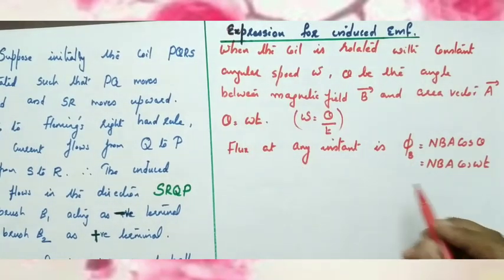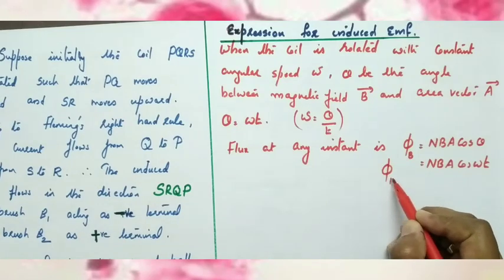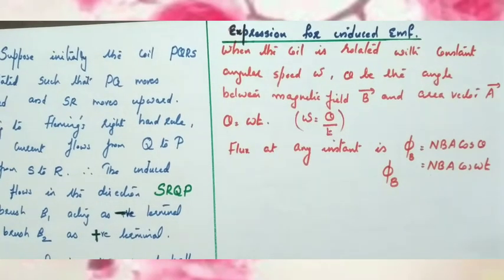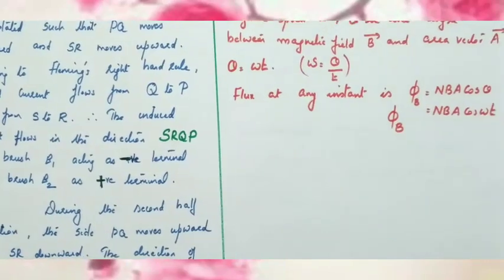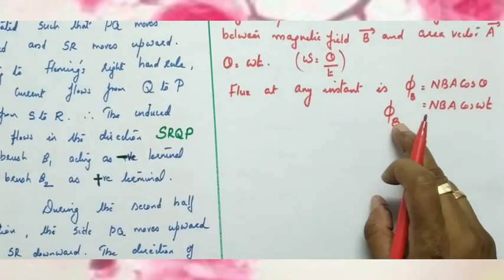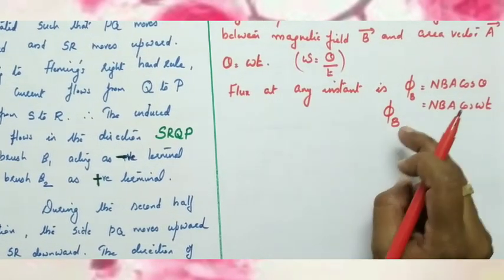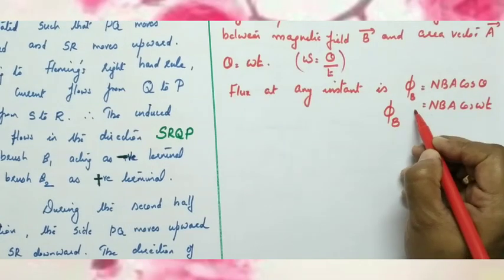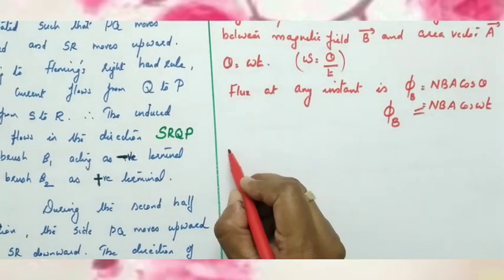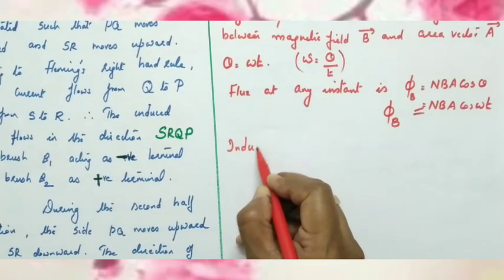So NBA cos omega t. This is the total magnetic flux. When this armature coil rotates in the magnetic field, what happens to this flux? This flux varies. Whenever there is change in magnetic flux, what is induced? EMF is induced. So what is that induced EMF?